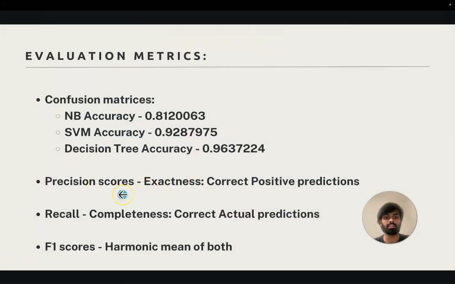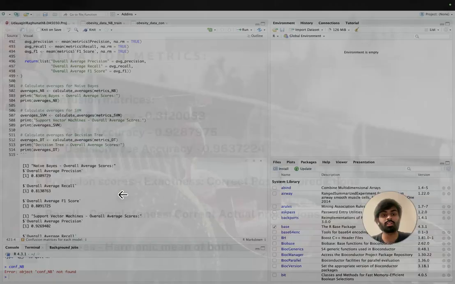Precision scores tell us the exactness of the model, wherein the correct number of positive predictions are given. Recall scores tell us the completeness of the model, where we see how many correct actual predictions are given after model training. And F1 scores give us the harmonic mean of both precision and recall scores.